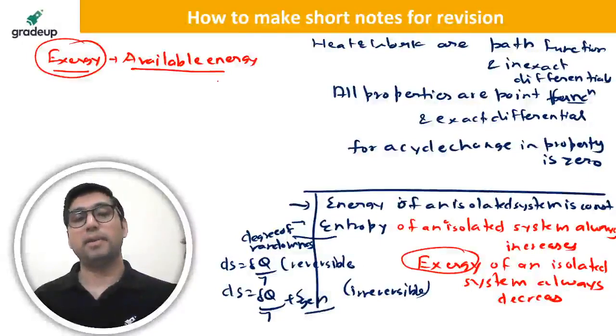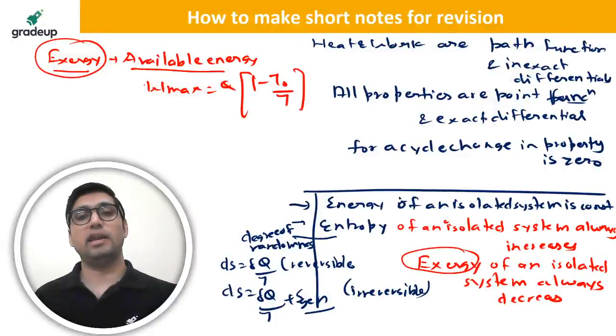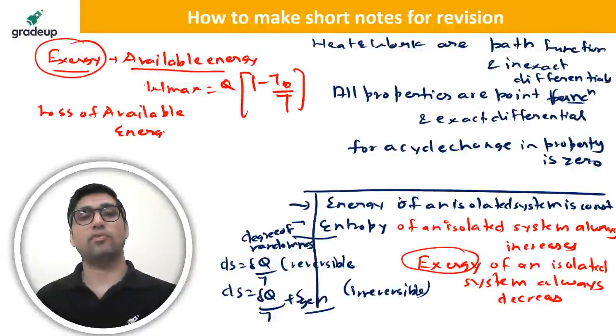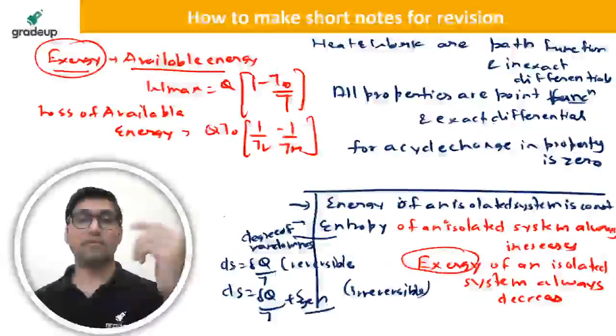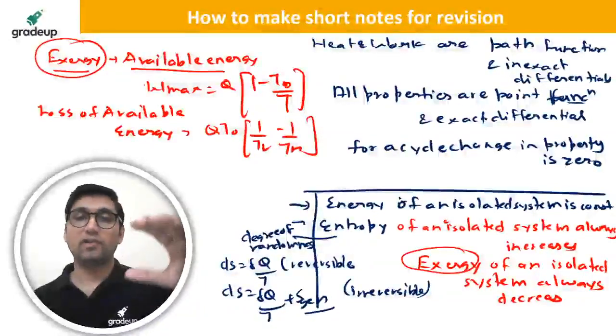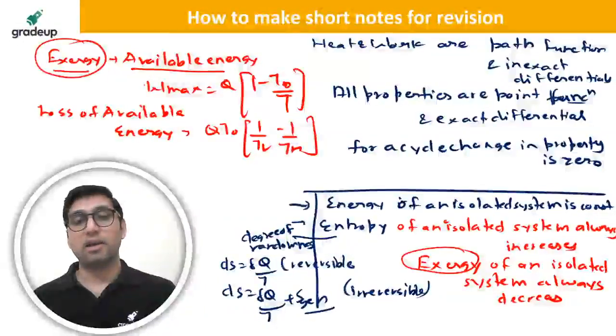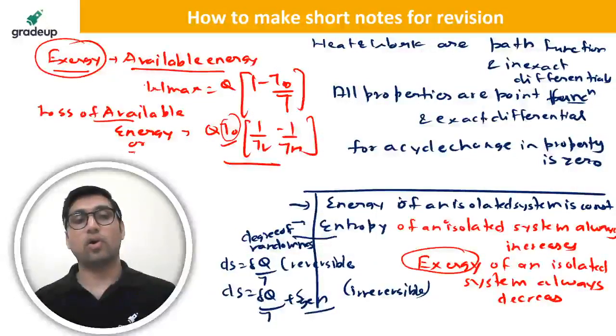Okay. It is also called available energy, and for a heat engine, the maximum work is equal to Q into (1 minus T naught by T). T naught is the surrounding temperature, T is the source temperature. Okay. One formula is for loss of available energy. You can write like this. Loss of available energy is given by Q into T naught into (1 by T lower minus 1 by T higher). This is the formula for loss of available energy for an engine which is operating between two different source temperatures but rejecting heat to the sink only. So this is the formula for loss of available energy, which is also called irreversibility.